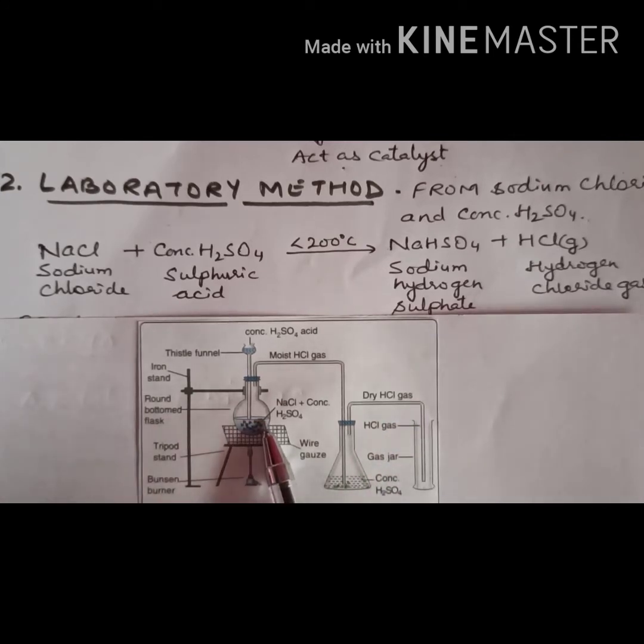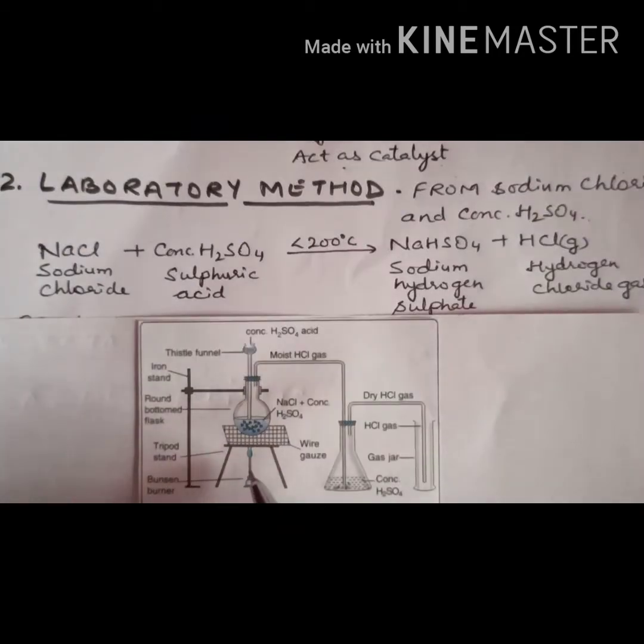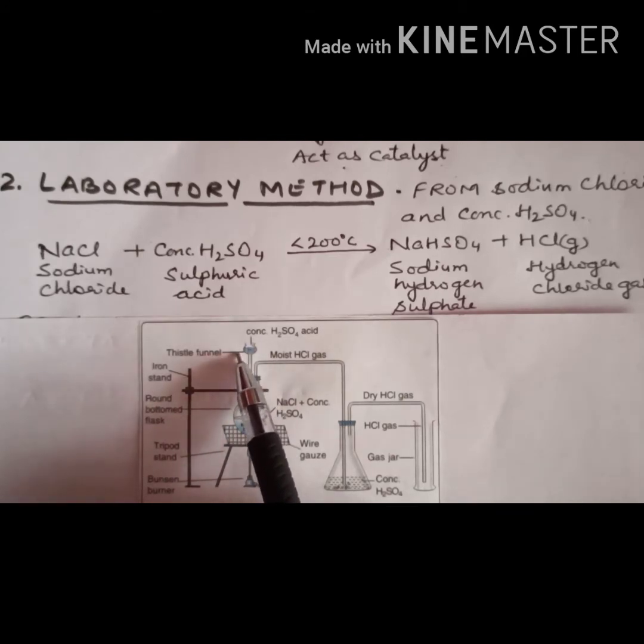Now in the round bottom flask you will take sodium chloride. Then through the thistle funnel you pour concentrated sulfuric acid, right? And then the reaction takes place. Now the reaction mixture is initially heated very slowly to control the evolution of hydrogen chloride gas, and the lower end of the thistle funnel should dip below the acid in the flask. Otherwise, the HCl gas which is obtained will escape out through the thistle funnel, right?